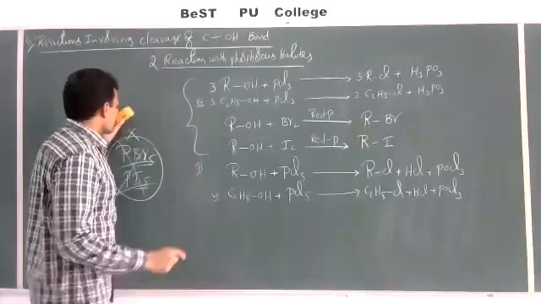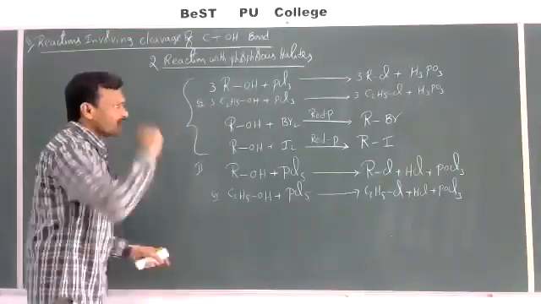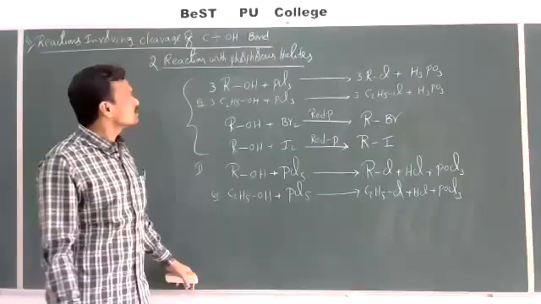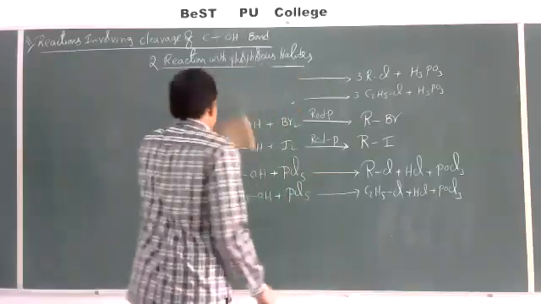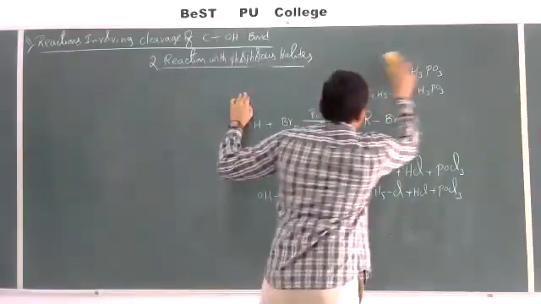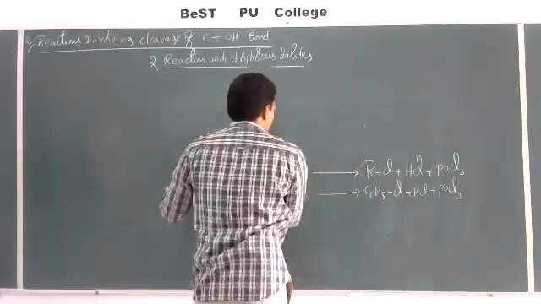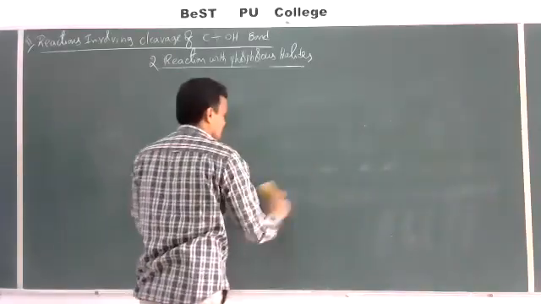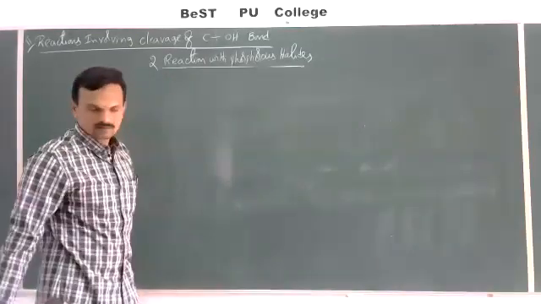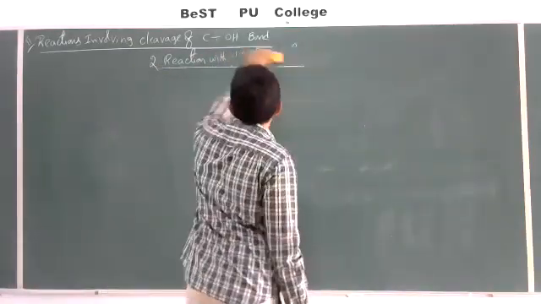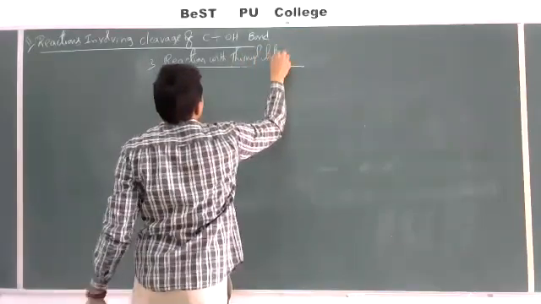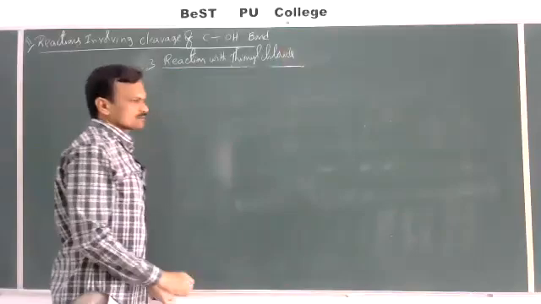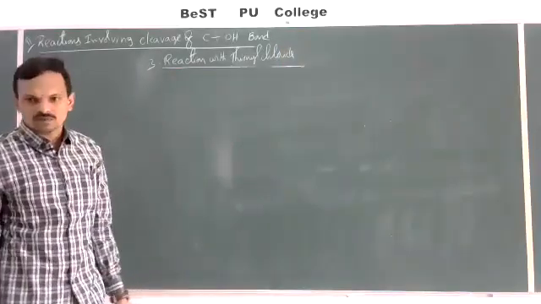So this is the reaction of alcohols with the phosphorus halides. And so overall, trihalides of phosphorus or pentahalides of phosphorus react with alcohols to give haloalkanes. And one more reaction is there, reaction with thionyl chloride. And this one also we discussed already in haloalkanes preparation methods.